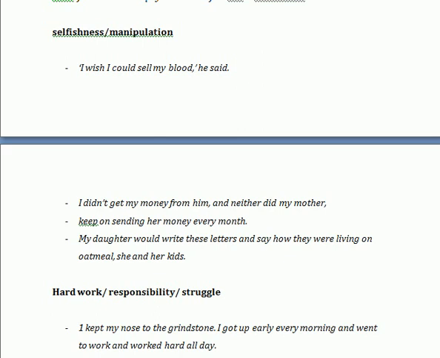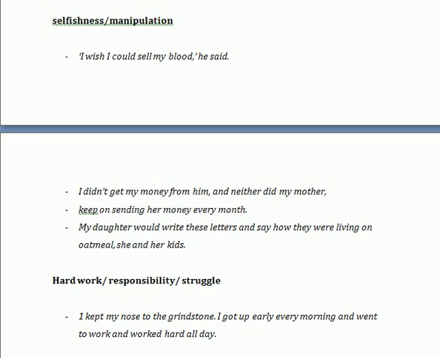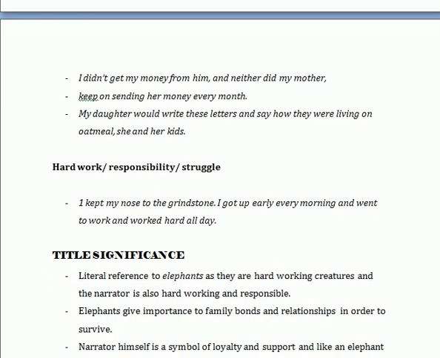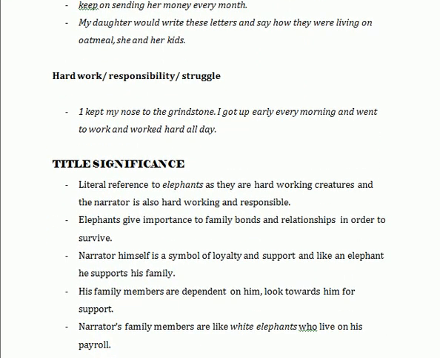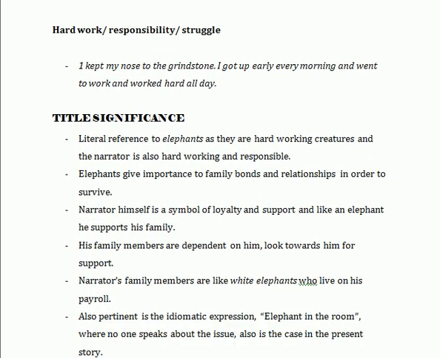Next is the theme of selfishness and manipulation, and here we may see the lines said by the brother, I wish I could sell my blood. And then my daughter would write these letters and say how they were living on oatmeal, she and her kids. So her daughter also used to write him letters describing her pains, her issues, her problems, and the fact that she does not have enough money to afford a proper meal for her and her kids.